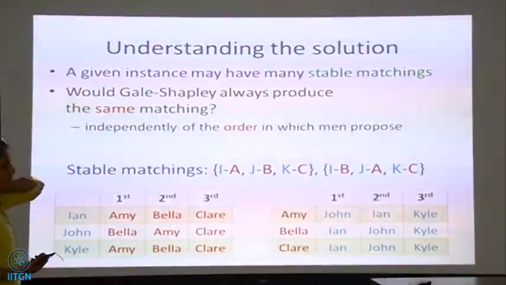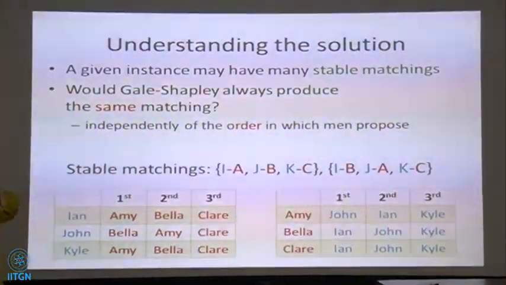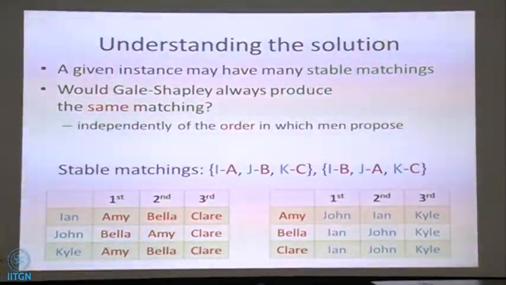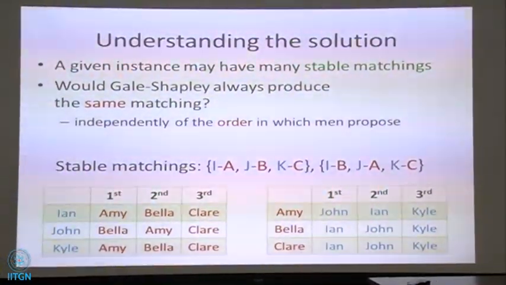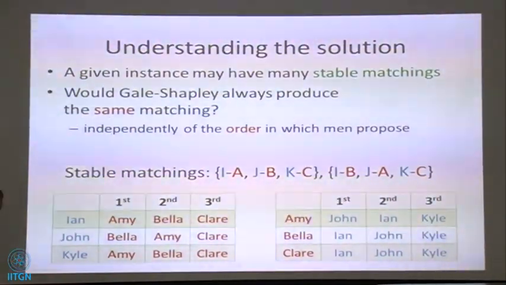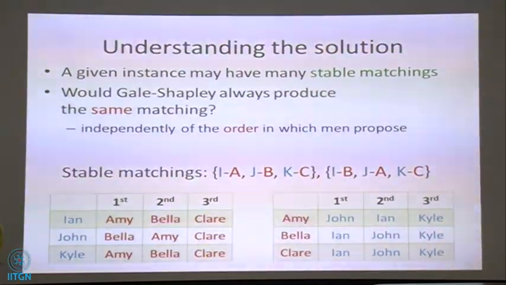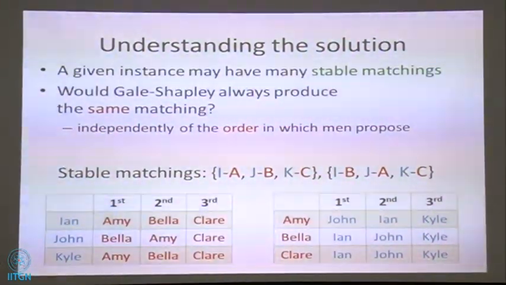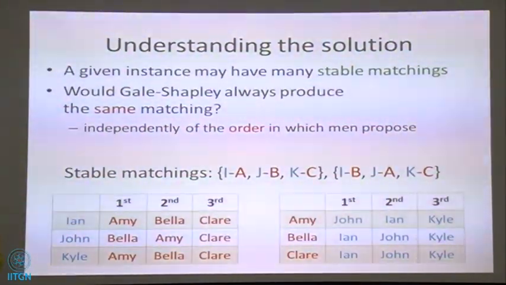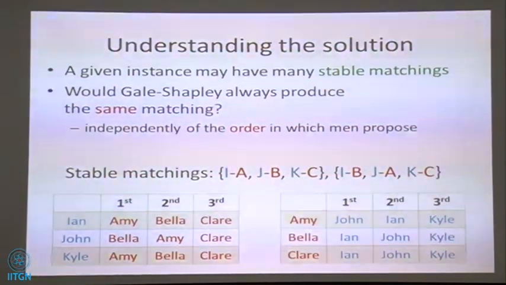So you can ask the question of strategic behavior in this context as well. The basic notion of strategic behavior for any mechanism would be: can somebody misreport their preferences or lie about their preferences and get a better outcome from the mechanism?